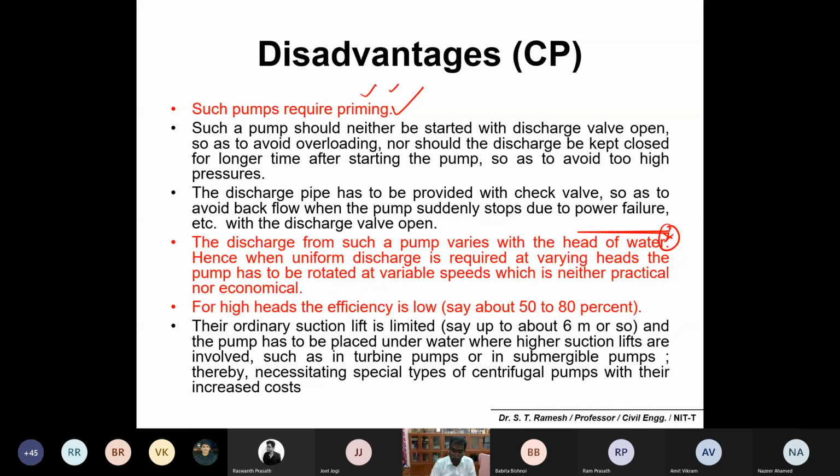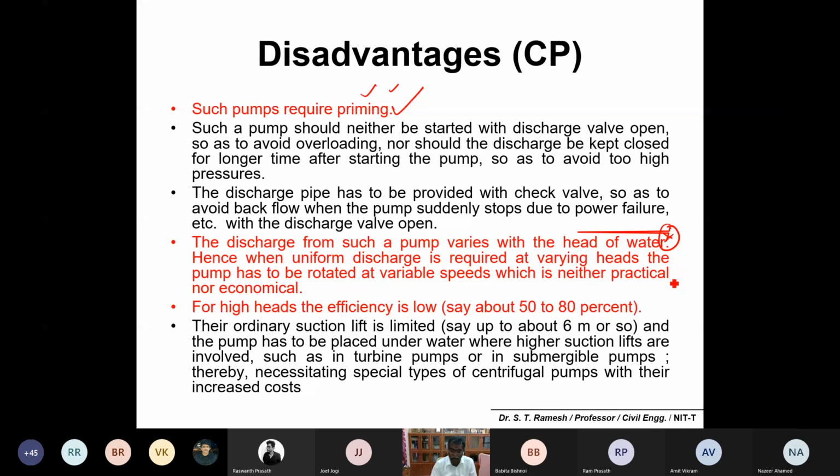If the water table is at an elevated level and you switch on the pump, you may get an excess quantity of water. For example, you can compare the rainy season and the summer season. People used to say that in the rainy season, if you switch on the pump to fill your tank, it may require 5 to 6 minutes. But in extreme situations like the dry season or non-monsoon seasons, it will take 20 minutes. Indirectly meaning that your discharge is not uniform.